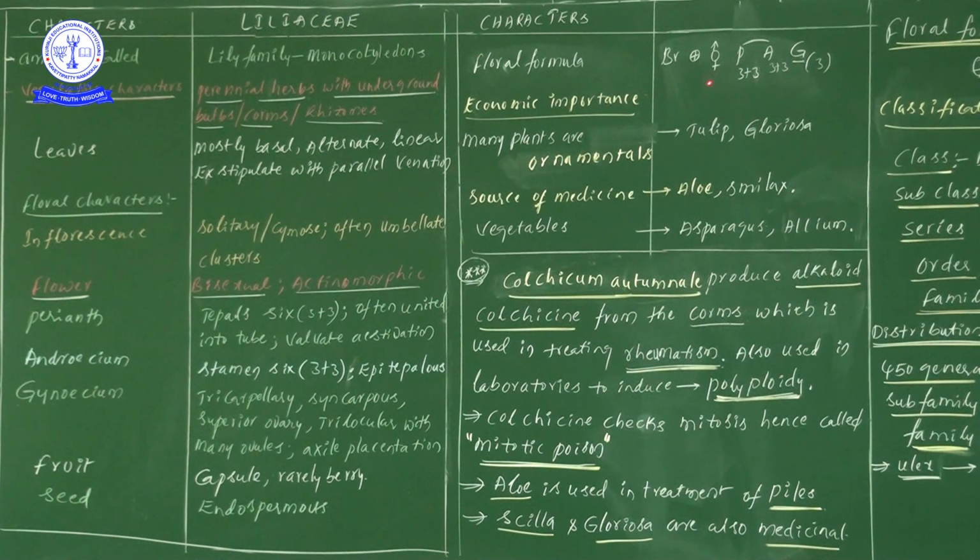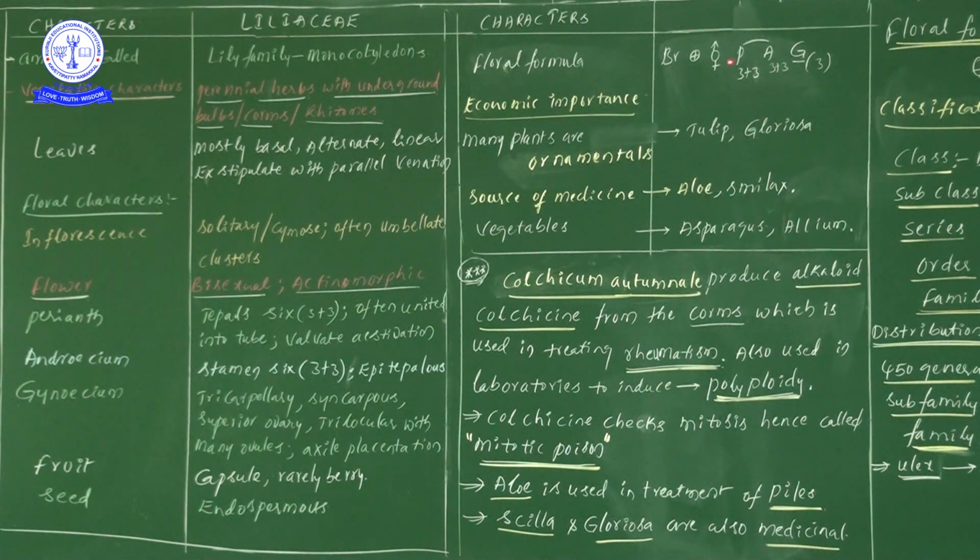In the previous video we saw this symbol which indicates the bisexual condition. Later, in the previous family, in A we wrote KC AG. Now here KC together form perianth, so the perianth members we take as tepals.